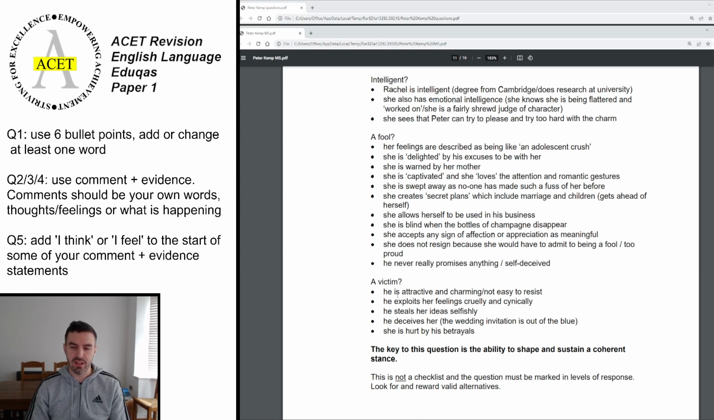So then at the end, he is attractive and charming, not easy to resist, so that you can feel sympathy for her here as a victim. He exploits her, which is one thing we've mentioned. He steals her ideas, her research, which we know because you can reuse things from previous questions, as you should know. He deceives her because the wedding invitation is totally out of the blue. Obviously, it's a bit of a twist at the end there, and she's hurt by that betrayal. Okay, so that is the reading section for the 2022 paper, the Peter Kemp one.